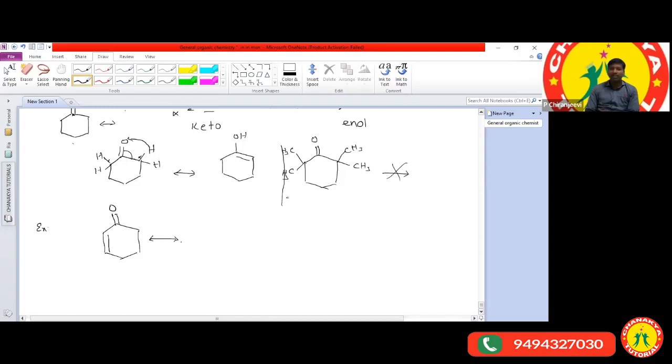If it does, which carbon is involved in the tautomerism? That you also have to explain. I'll give the numbering: 1, 2, 3, 4, 5, 6. This is the structure. So now my question is, which carbon is involved in tautomerism?